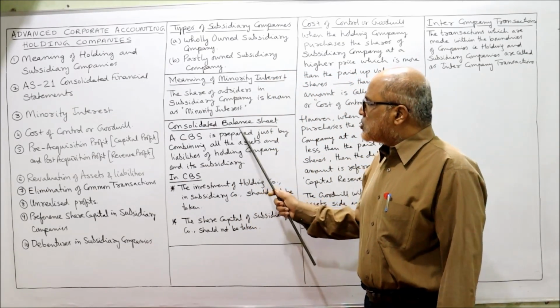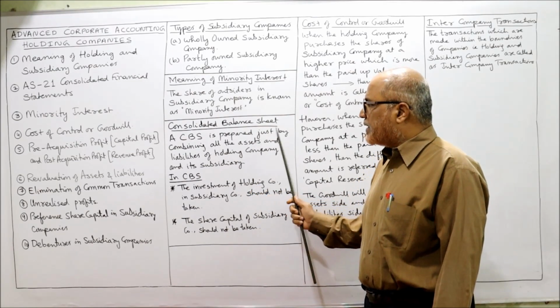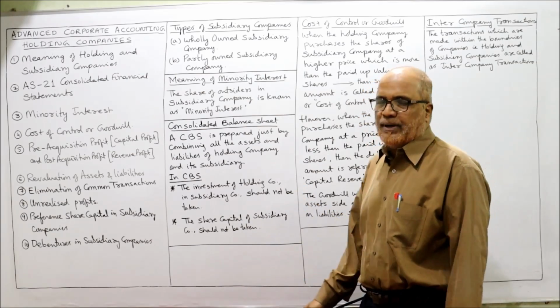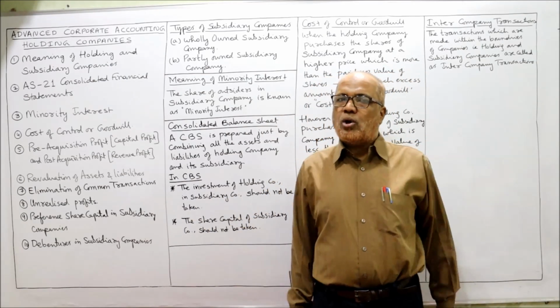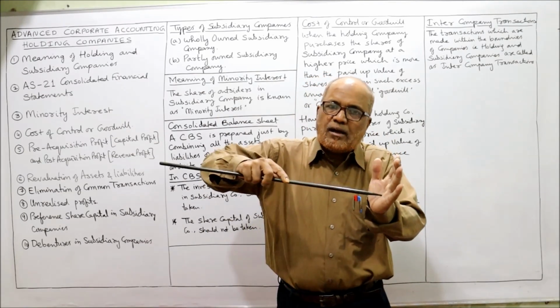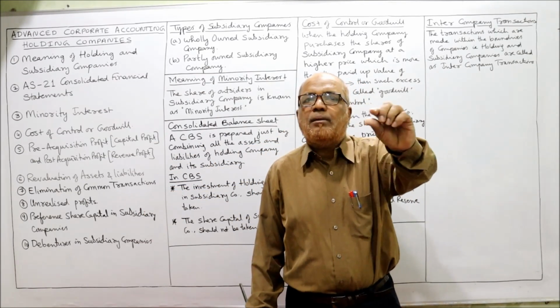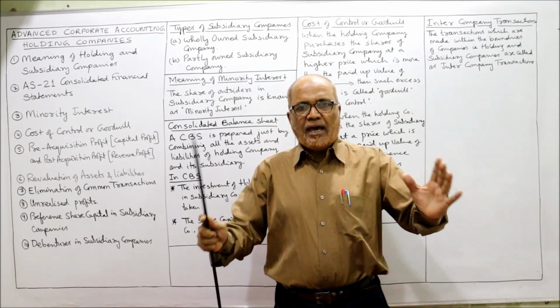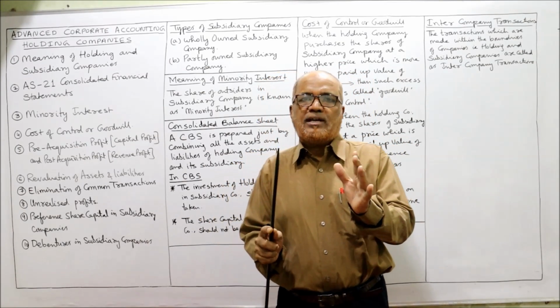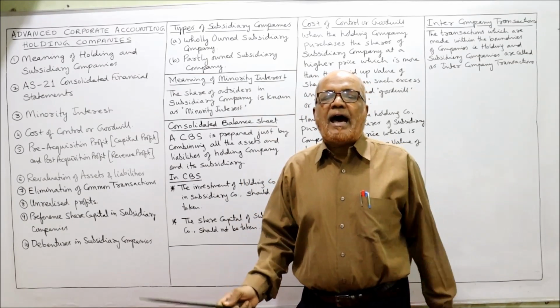Then next one is the consolidated balance sheet. A consolidated balance sheet is prepared just by combining all the assets and liabilities of the holding company and its subsidiary company. Look, how to make the consolidated balance sheet. In consolidating the balance sheet of holding company and subsidiary company, line by line we add up. With full concentration you will listen to this lecture. Line by line we add up.